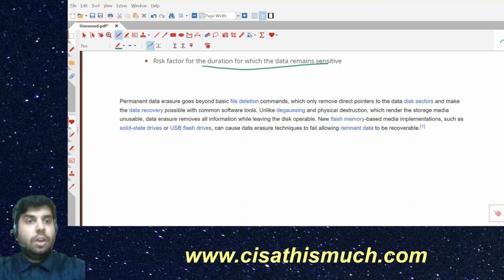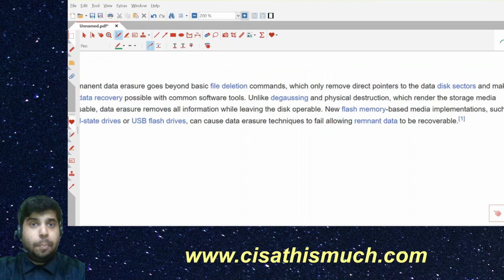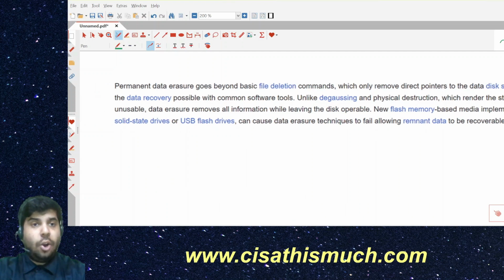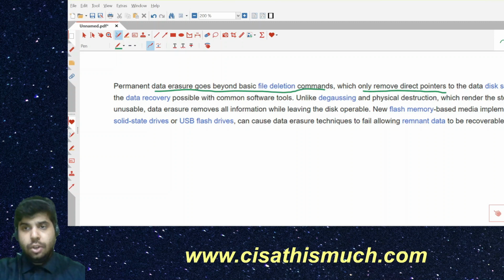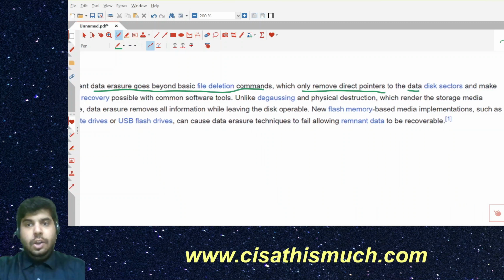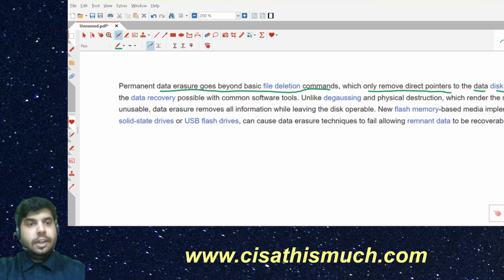Now, when I was going through Wikipedia, I found what it says about this topic, so I thought let me discuss that with you. It says that permanent data erasure goes beyond data file deletion commands, which only remove the direct pointers to the disk sectors and make data recovery possible with common software tools.